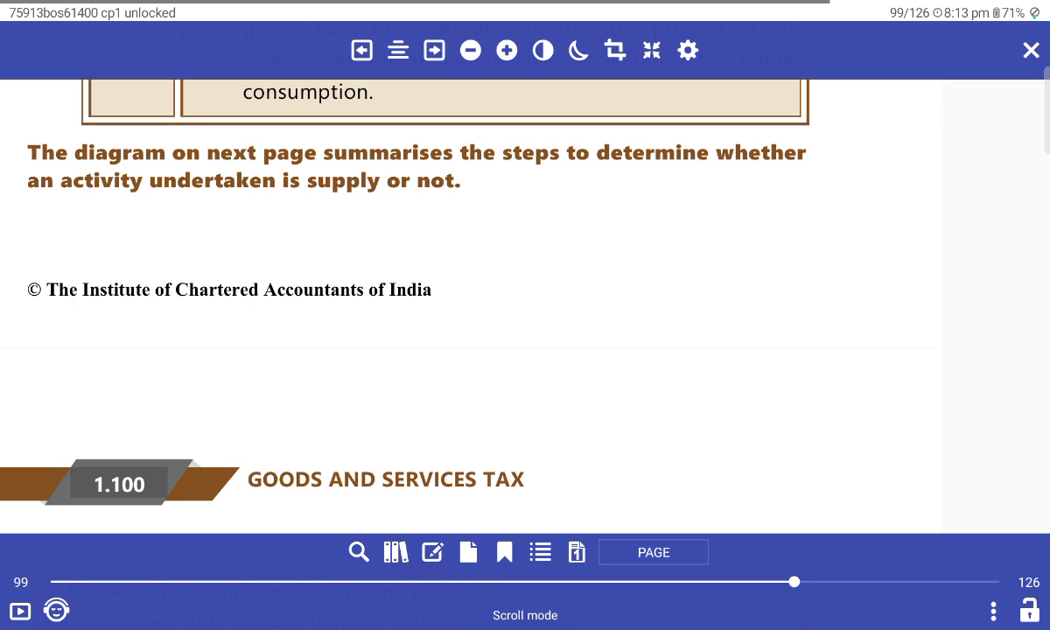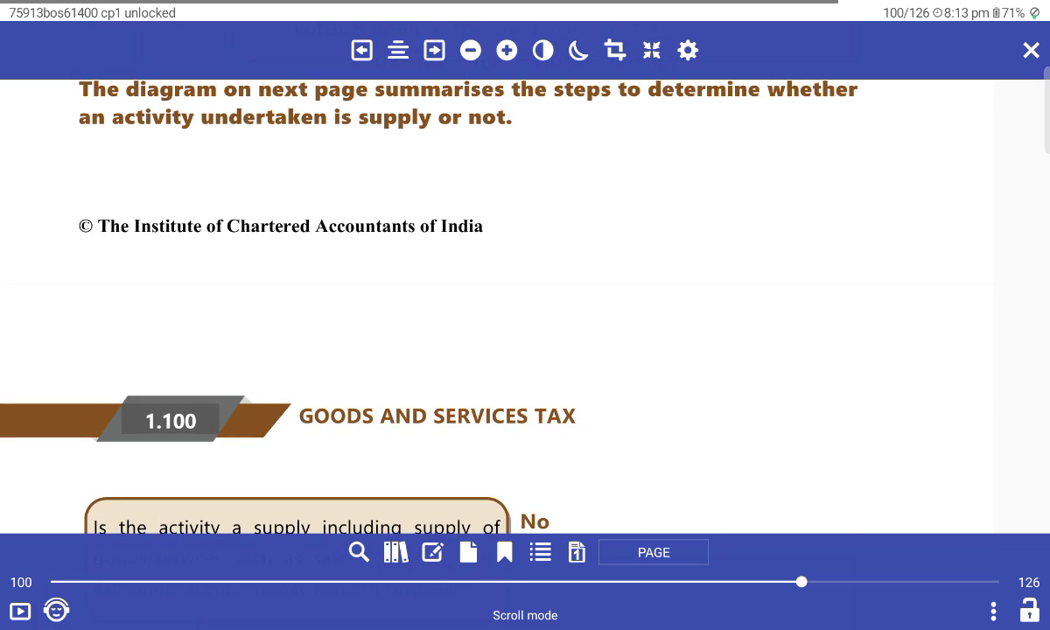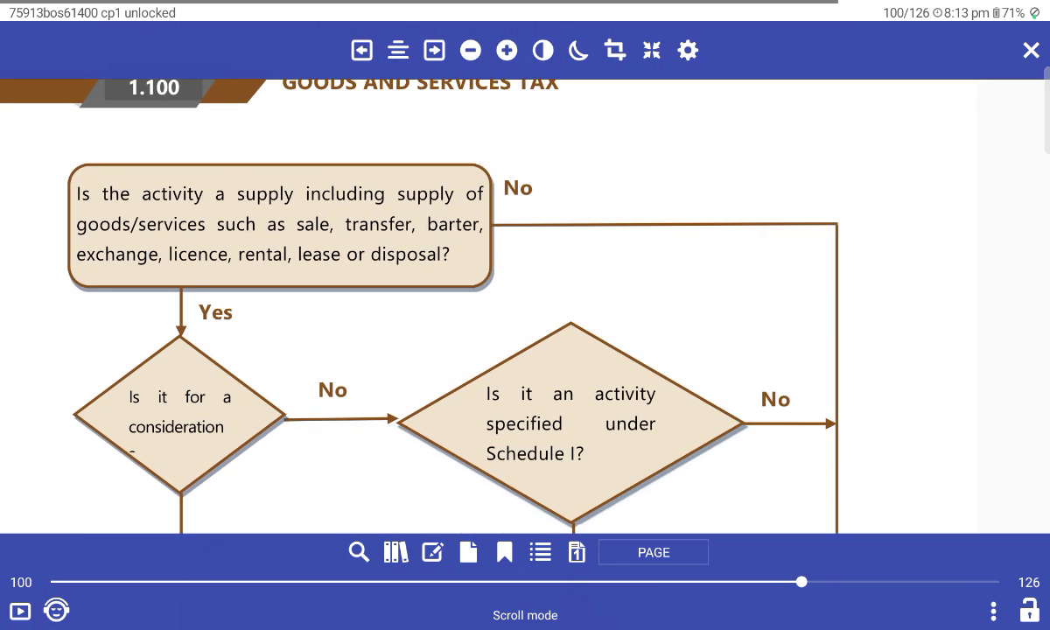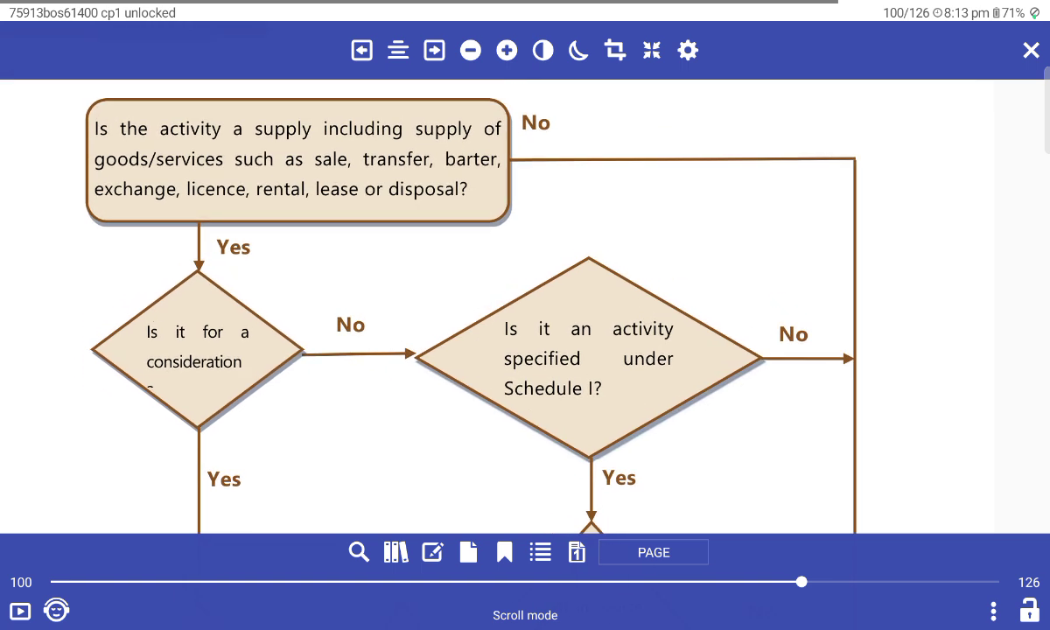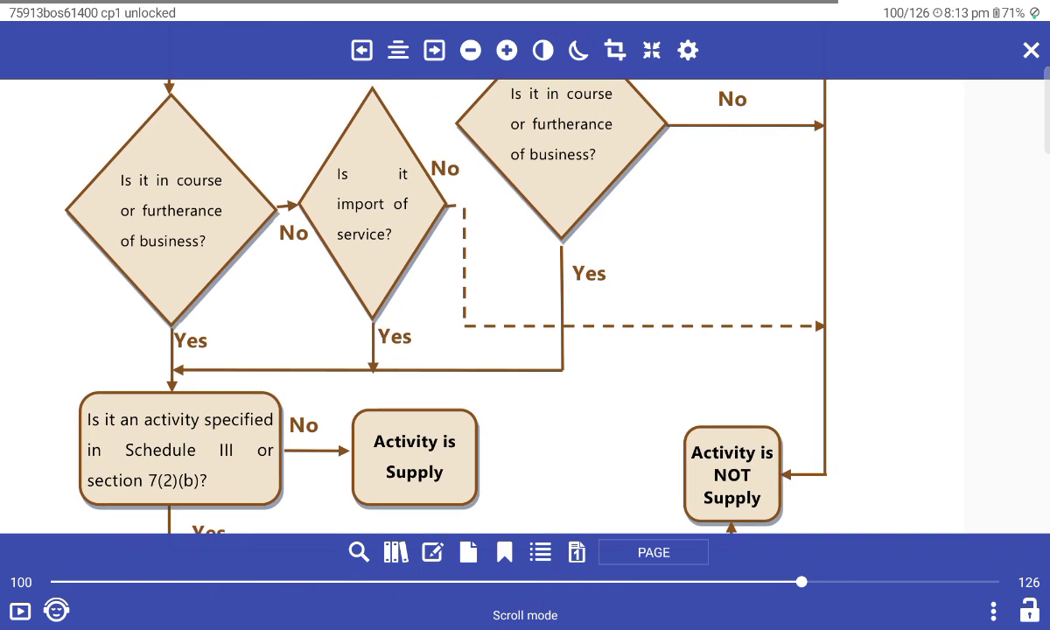A diagram on the next page summarizes the steps to determine whether a transaction is a supply or not. Is this activity a supply, including supply of goods and services such as sale, transfer, barter, exchange, license, rental or not? If no, the activity is not a supply.